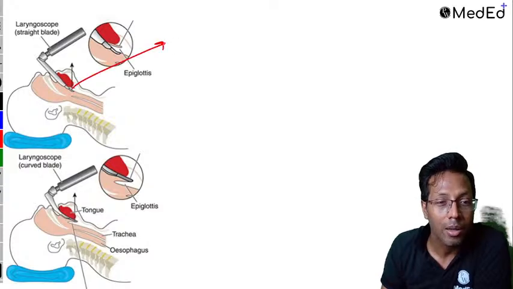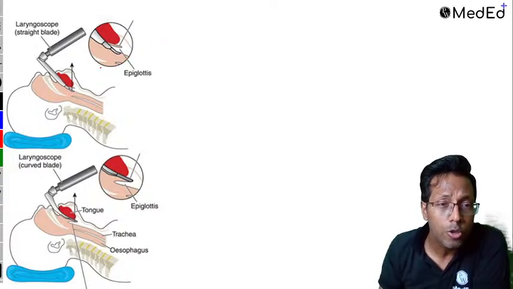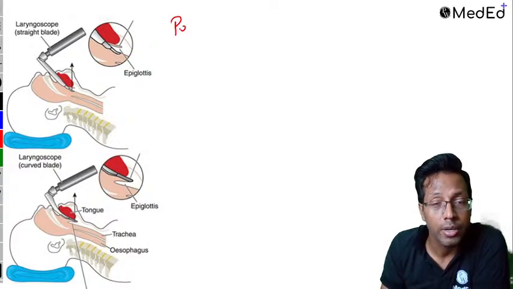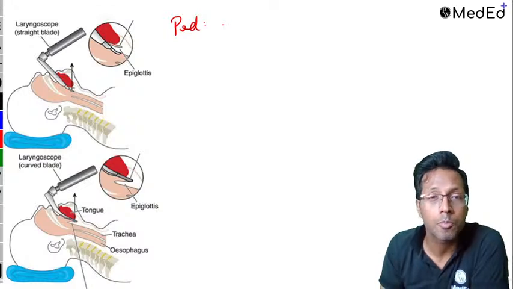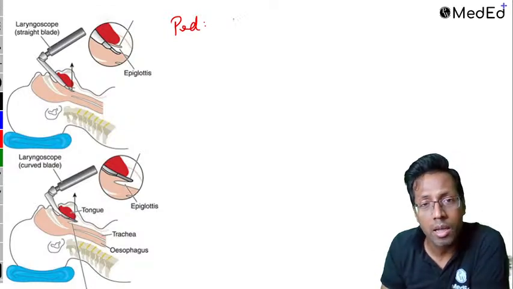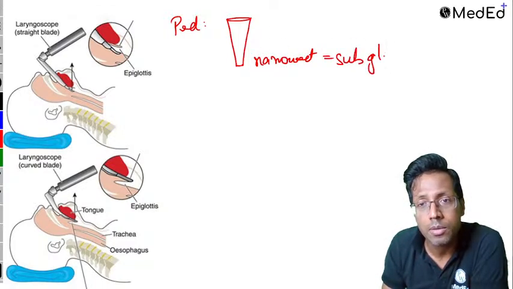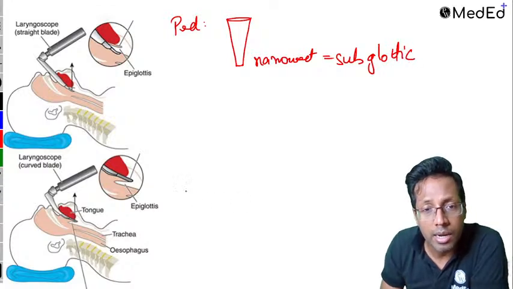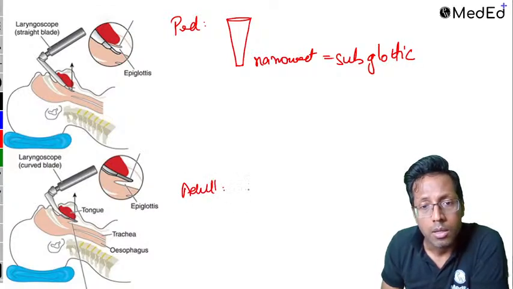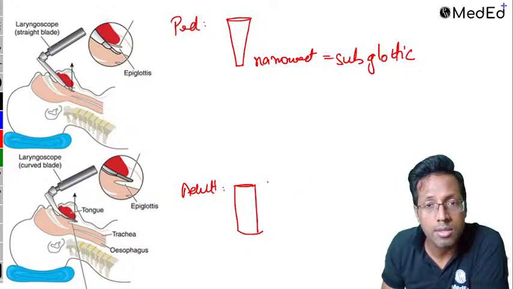Okay. ये आ गया अपना blade. Can you see this? When you speak of a pediatric patient, when you're speaking of the airway, the pediatric airway is basically cone shaped. All of you would be knowing that. And the narrowest part of the pediatric airway is subglottic. MCQ question. If you see an adult, this is how the glottis is, right? It's a cylinder shaped. So the narrowest part is the glottis itself.